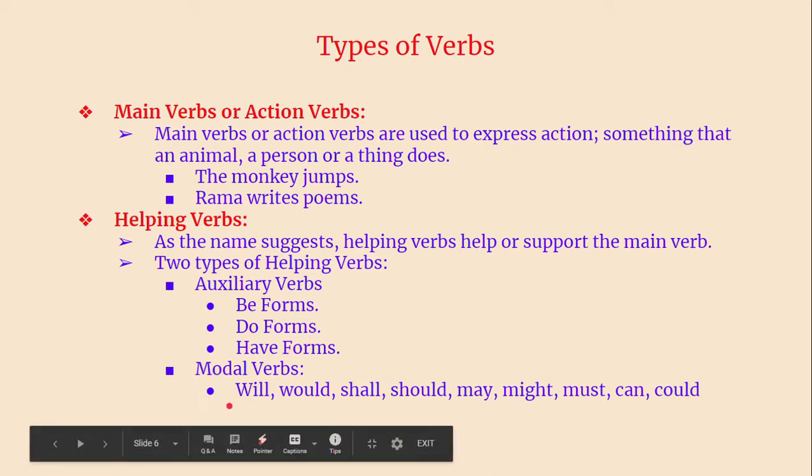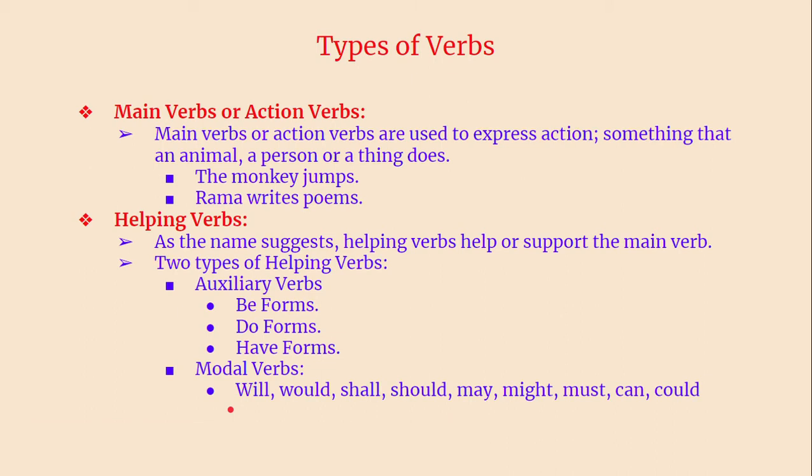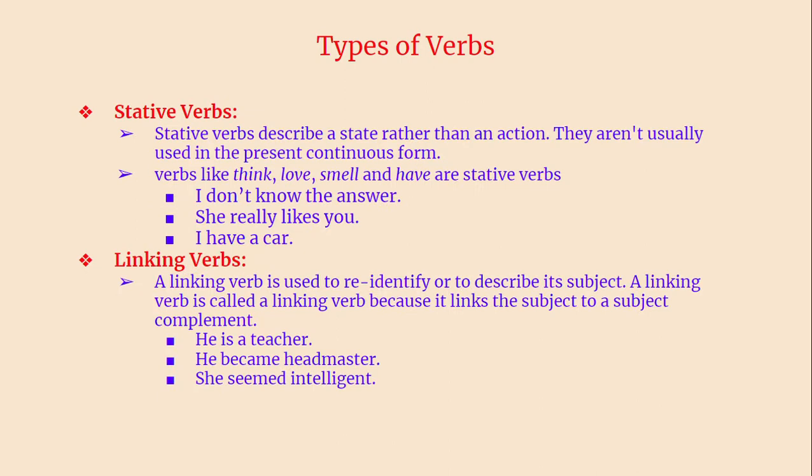Then modal verbs. Modal verbs are used to indicate our mood. Of course, will is used in future tense as well. Other than that, the other modal verbs indicate our mood: will, would, shall, should, may, might, must, can, could. These are all modal verbs. Now let's go to the other types of verbs.